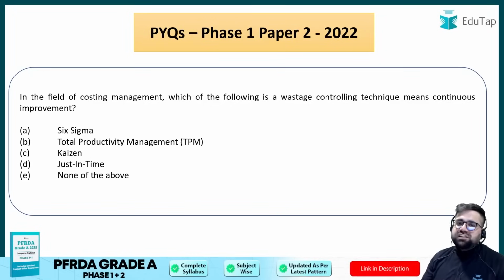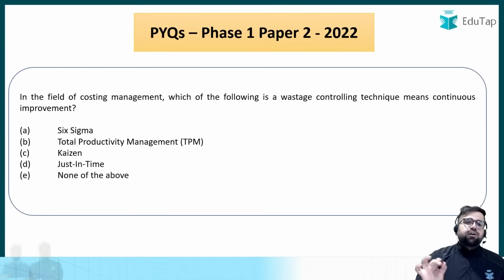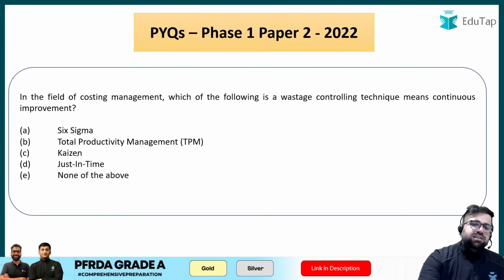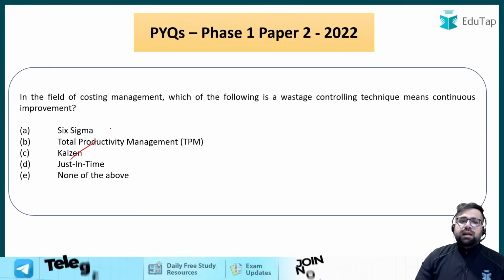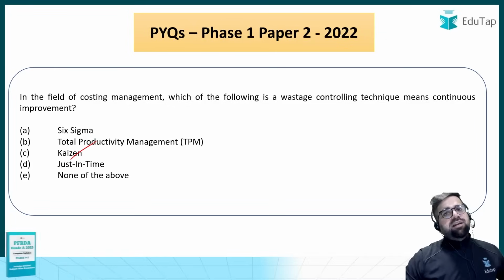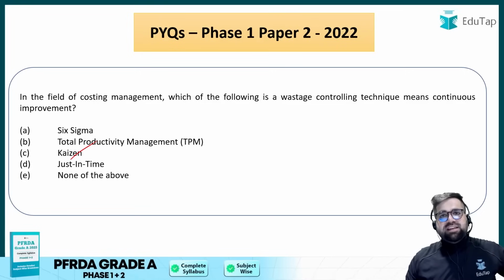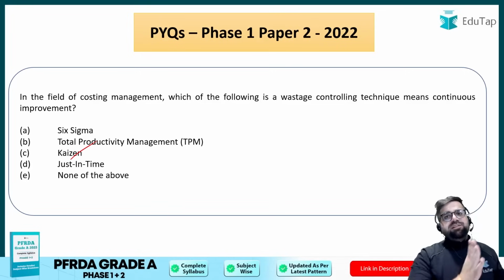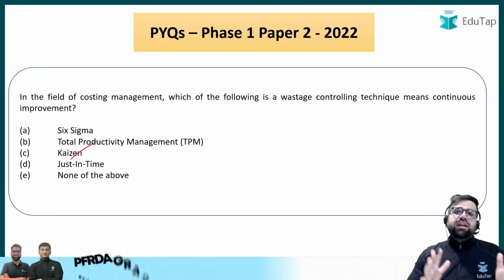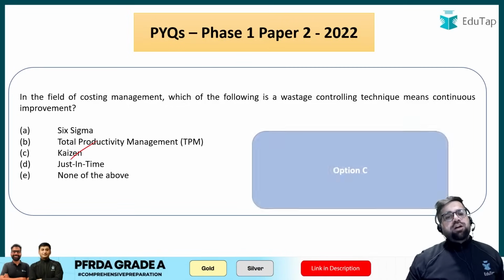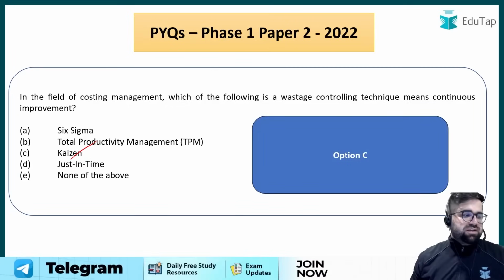In the field of costing management, which of the following is a waste control technique meaning continuous improvement? If you are looking for continuous improvement, definitely the answer will be Kaizen. Six Sigma is basically for your quality. Total productivity management is for your production. Just in time is where you reduce your ordering time and the final delivery to the customer. Kaizen is looking for continuous improvement, so your answer will be option C.